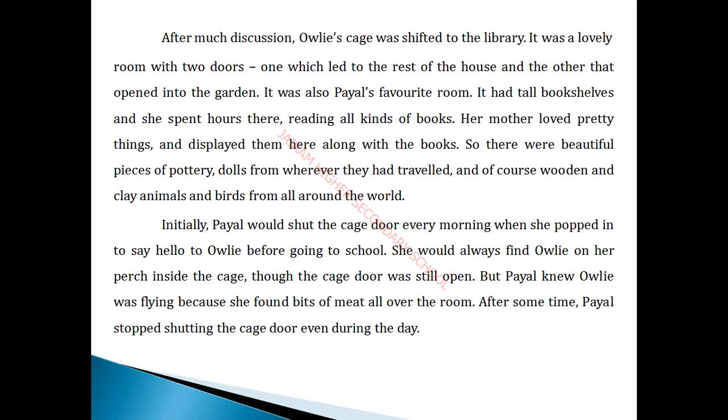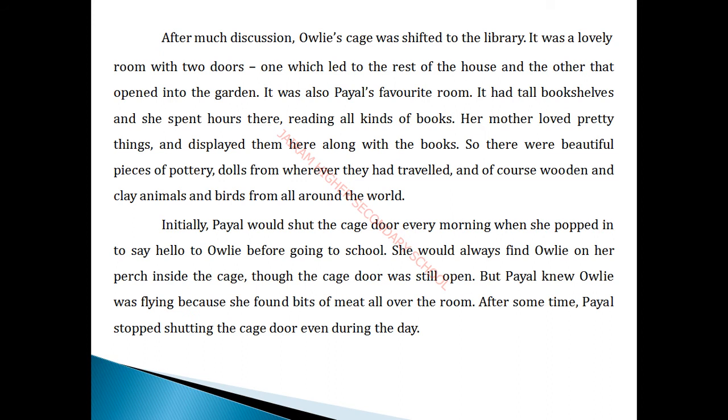There were beautiful pieces of pottery and dolls from wherever they had traveled. Whenever they traveled a long distance, they used to purchase beautiful wooden items, pottery items, dolls and a lot of books, and they kept them in the library.